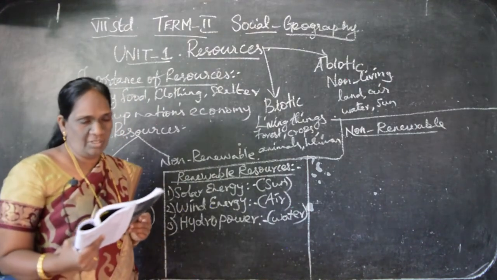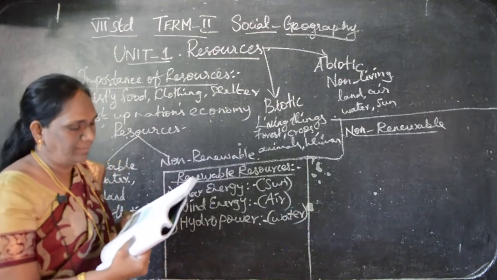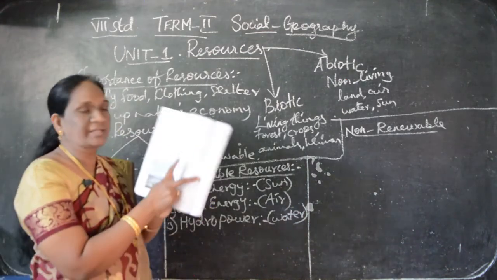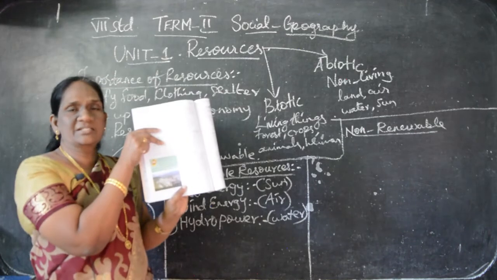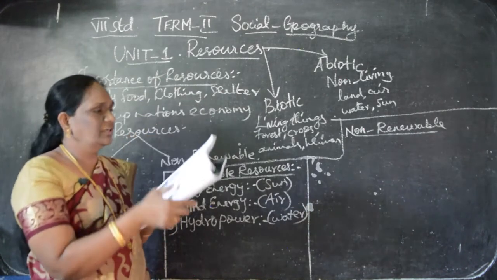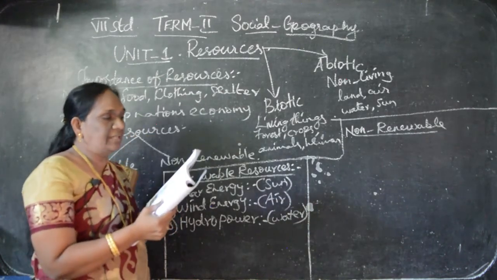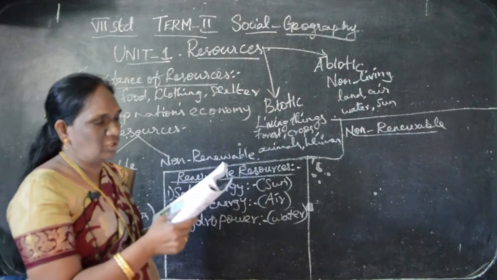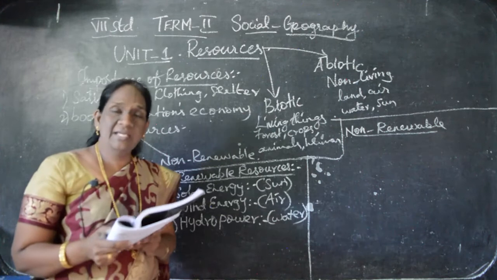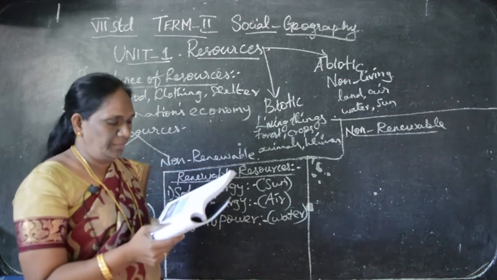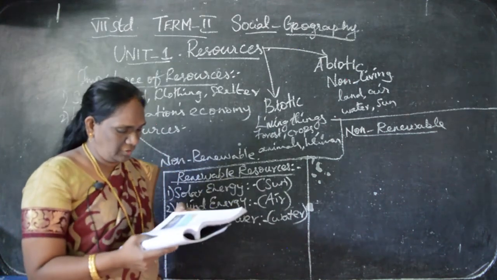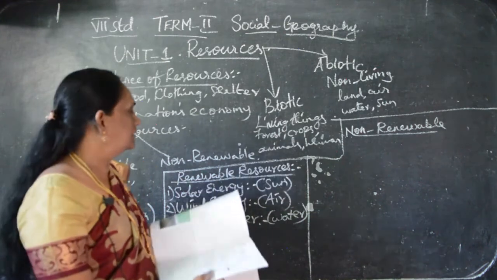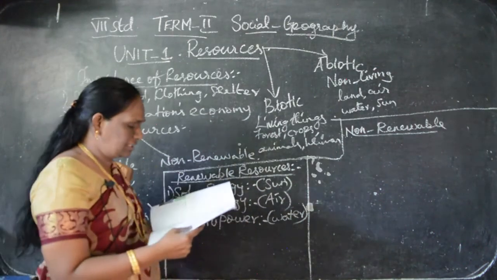So these are all about it, and you have the tabular column of what countries are taking energy from this. Understand, here they have given you what the dams, hydroelectricity projects are, which countries and which states are taking hydropower. Understand? So you can see this, and these are all about the renewable resources.